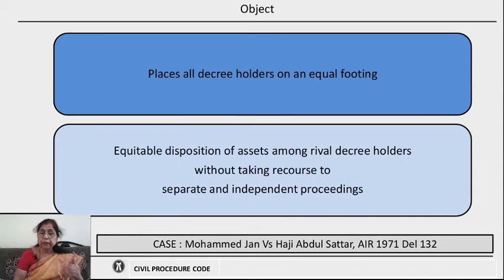In this case, equitable disposition of assets shall be made among those decree holders who have rival claims against each other, without taking recourse to any different, separate, independent proceedings. This is stated in Muhammad Jan versus Haji Abdul Sattar, where the court said that the object of this provision is to see that there is equitable treatment of all the decree holders and the assets will be disposed of without asking them to go to different, independent, separate proceedings.